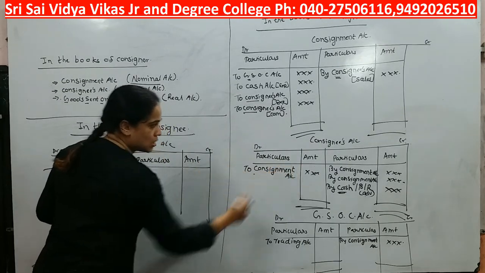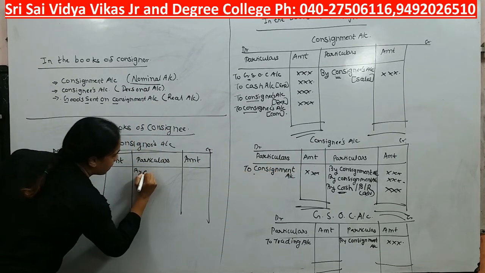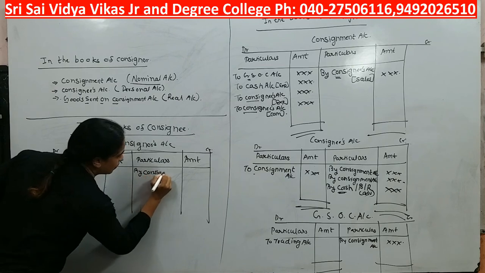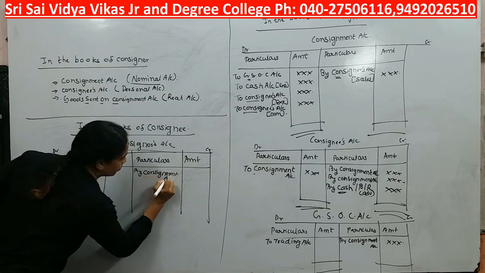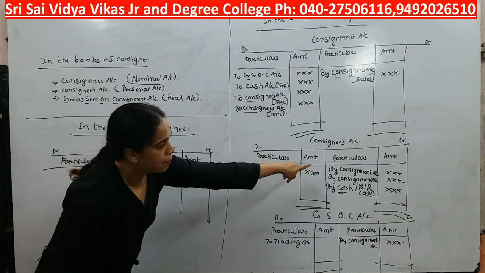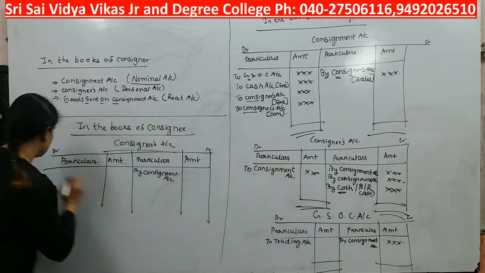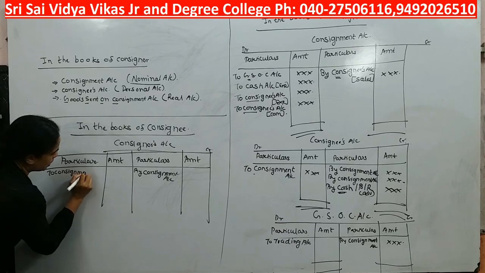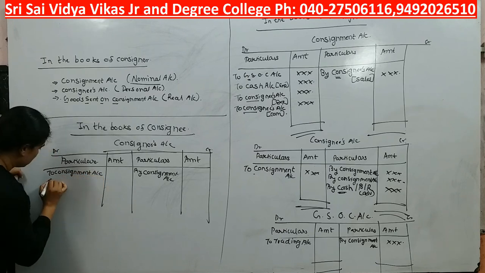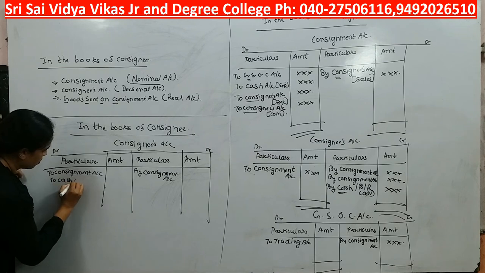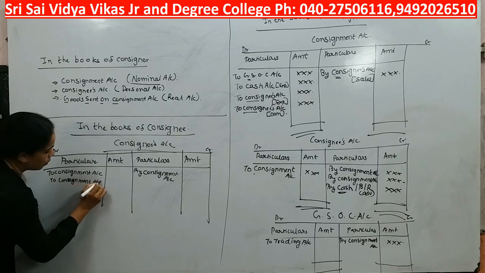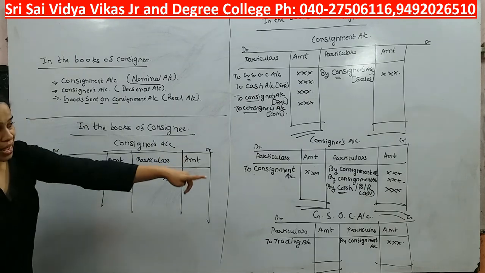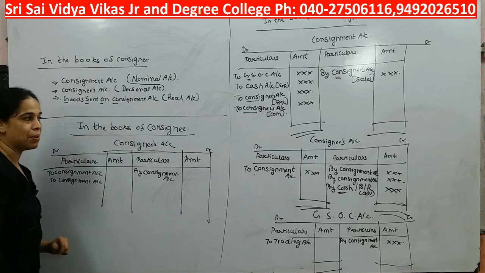Here it is to consignment, here I will write by consignment. Then here what we are having, by consignment, right? So here I will write to consignment account. Okay, see here, by cash or bills receivable is there.